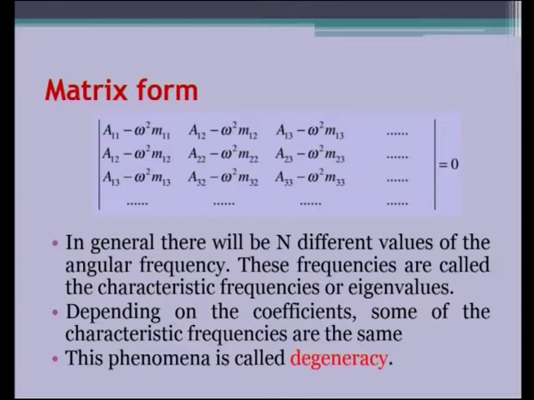These frequencies are called the characteristic frequencies or eigen values. Right now we could identify what is the meaning of eigen value. For the 2 degrees of freedom case also we have done the same. These eigen values give us the frequencies, n modes of oscillation. Of course, angular frequency omega we get here. So, n eigen values we will get.